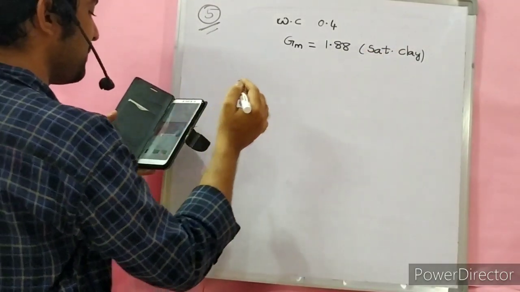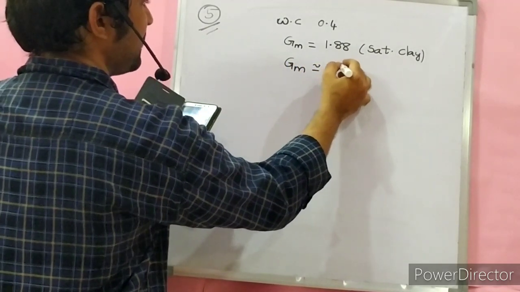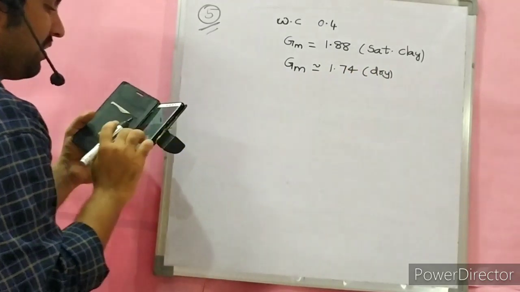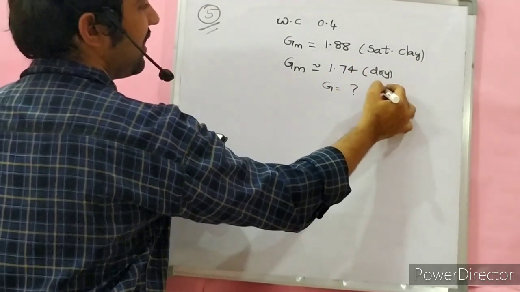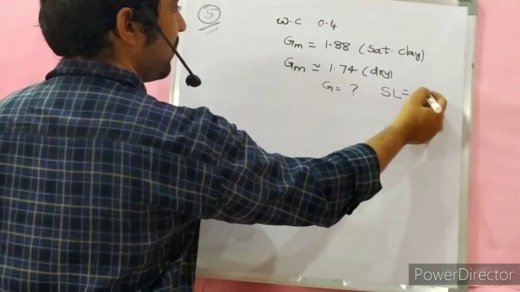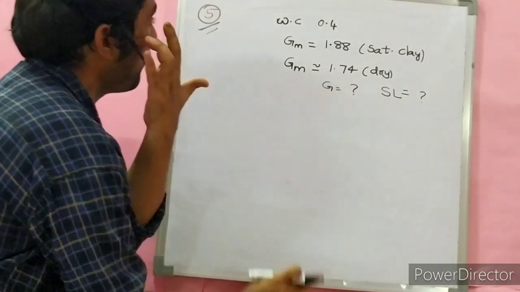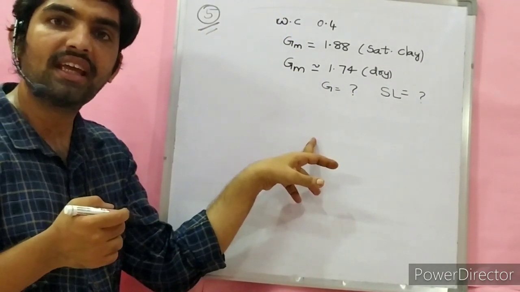Upon oven drying, the mass specific gravity drops to 1.74 for the oven dry clay. Calculate the specific gravity of the clay and also the shrinkage limit of the clay. These are what we have to find out. What is the difference between specific gravity and mass specific gravity?